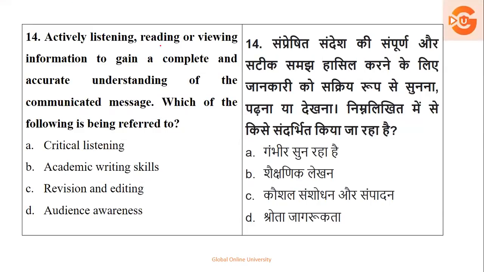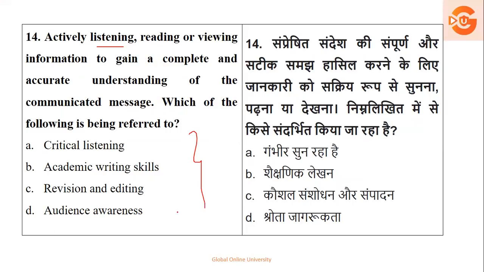Active listening, reading, or viewing information to gain a complete and accurate understanding of the communicated message. Which of the following is referred to? That is, if you want to listen, read, or view well, which of these options will give you all that is needed? Critical listening, academic writing skills, revision and editing, audience awareness.